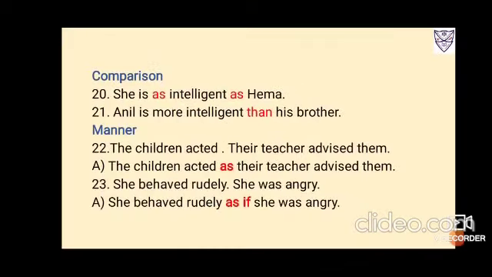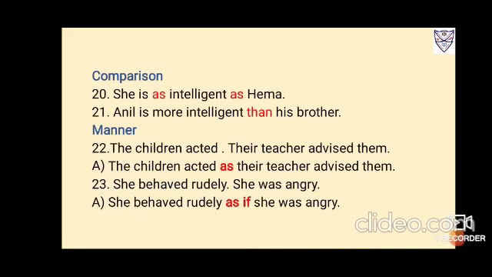I think that is for comparison. That is as and then, for positive and for comparative. So it is, she is as intelligent as Hema. Means both of them, the comparative degree what we are asking, that is the same. Both are equally intelligent, so we'll use positive. So it is, she is as intelligent as Hema. But now when you are talking about Anil and his brother, at that time Anil is more intelligent than his brother. So here you have to use comparative.